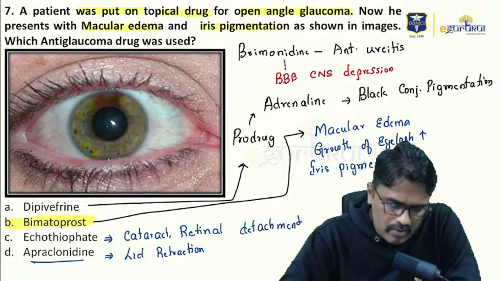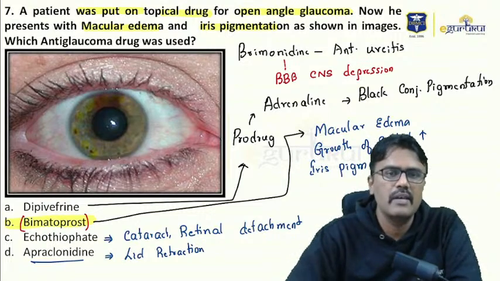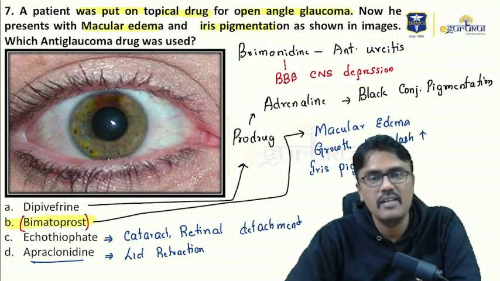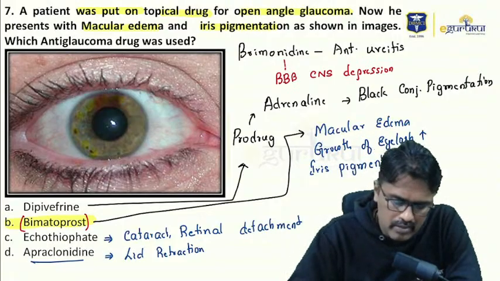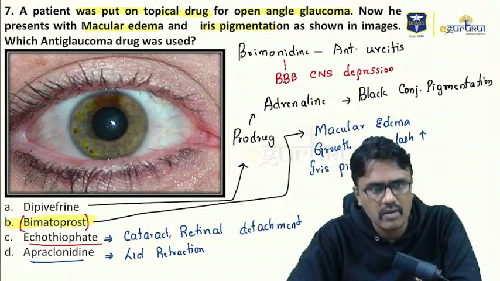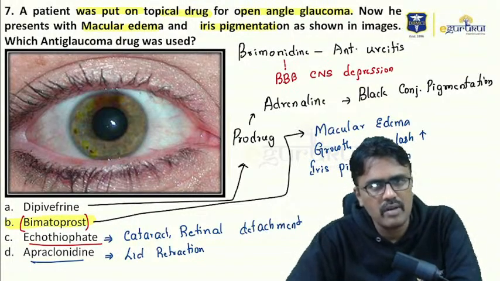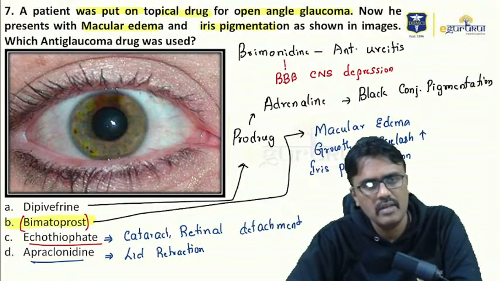Now, what is the mechanism of how bimatoprost works in glaucoma? Does it decrease...? No, it increases uveoscleral outflow. How do miotics like ecothiopate work? They increase trabecular outflow. Apraclonidine and brimonidine decrease aqueous humor synthesis. Dipivefrin also decreases aqueous humor synthesis.